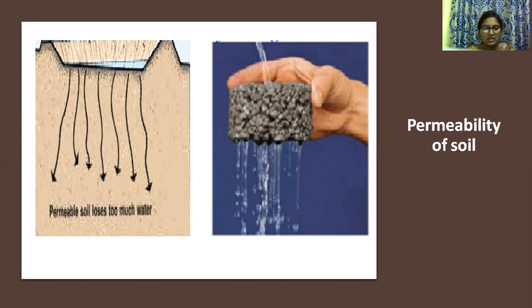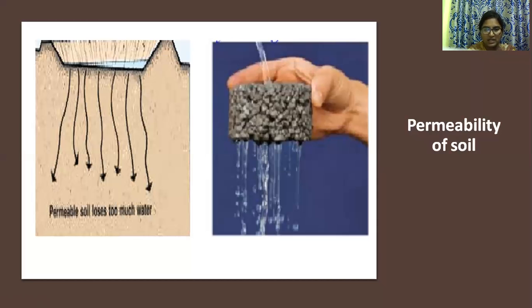Soil degradation is also referred to as soil regression.